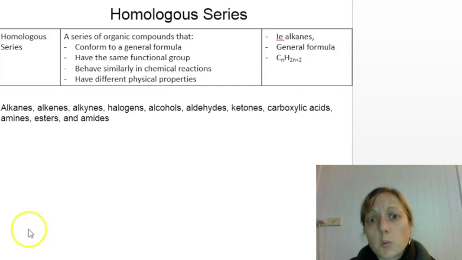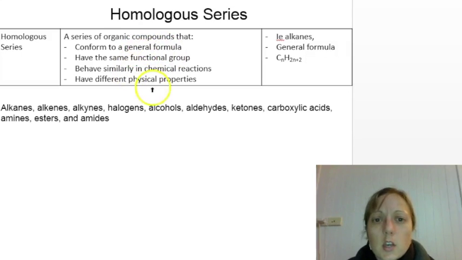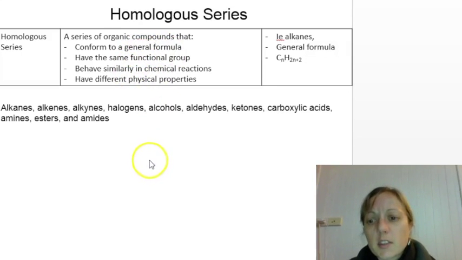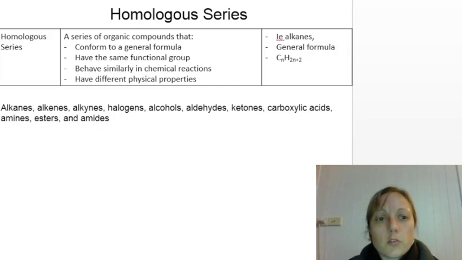Another piece of terminology we need to know about is the homologous series. This is when we're talking about organic compounds, things that belong to the same group or family. So we've got the alkane family, the alkenes, the alkynes, halogens, alcohols, aldehydes, ketones, carboxylic acids, amines, esters, and amides. That's a lot to take in right now. These are the ones we need to know about. There are others. There are lots of others.